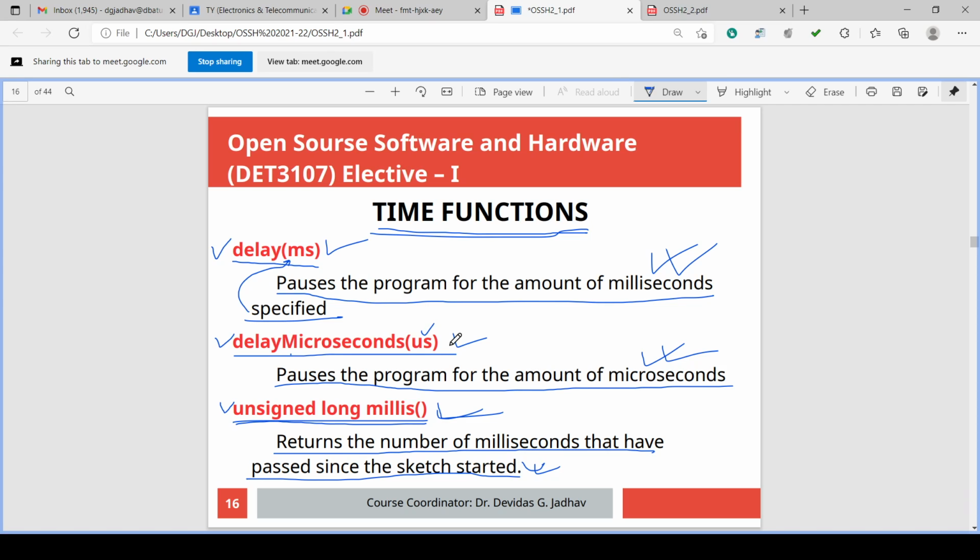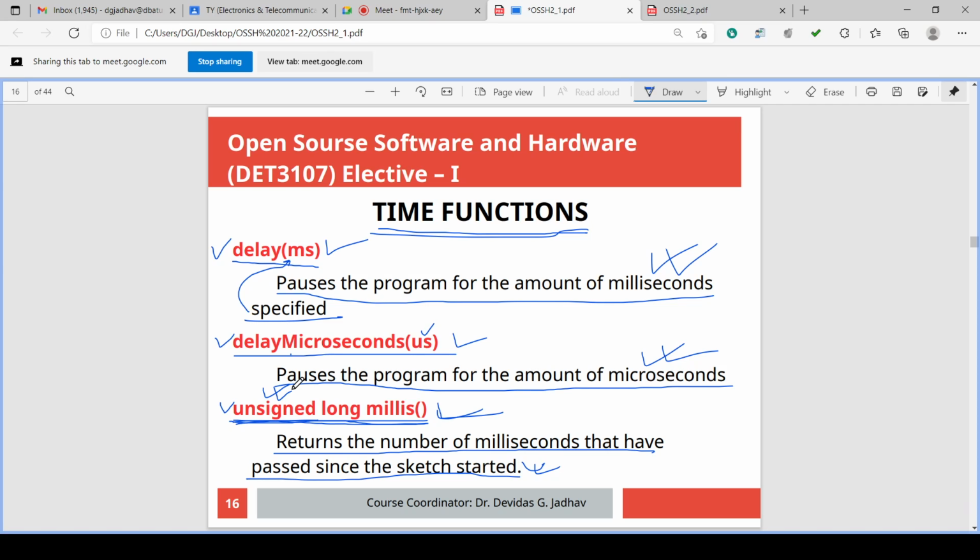What about unsigned long millis? It is not taking any argument. We are not passing any argument. But it is a function, that's why an empty round bracket is placed. What it has is a data type defined, meaning it returns some data type.